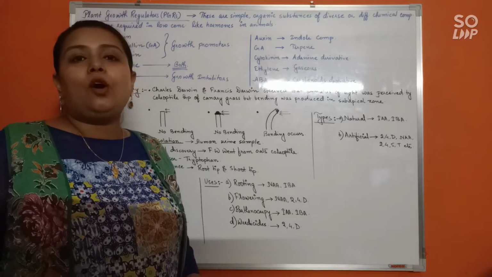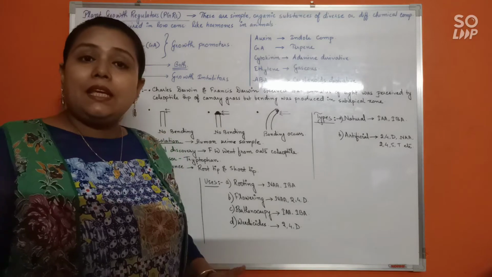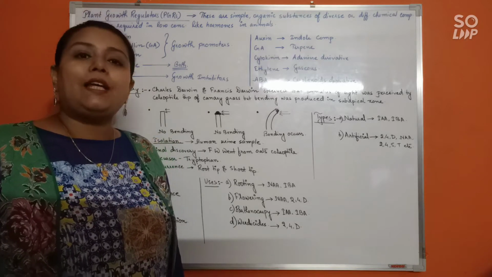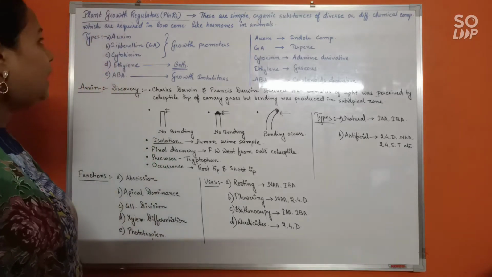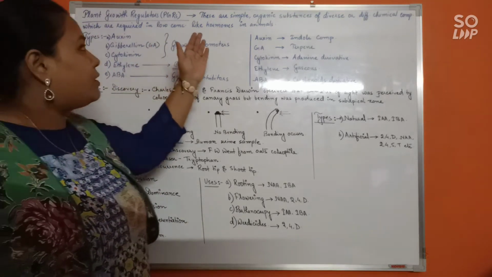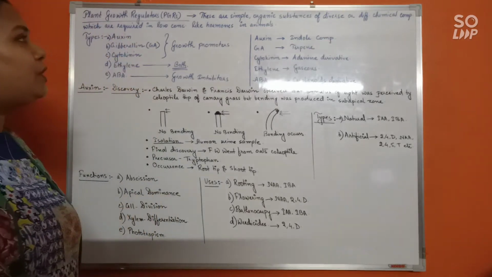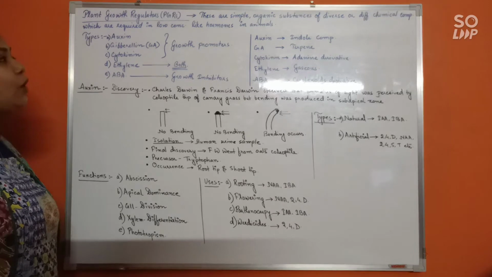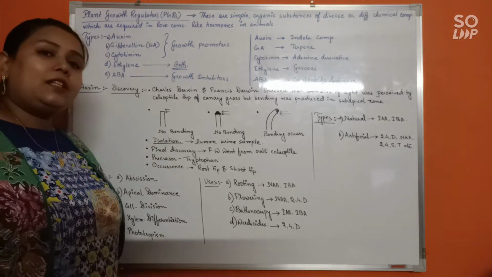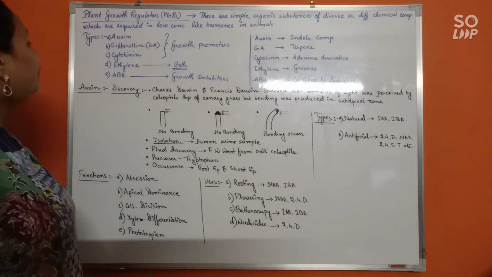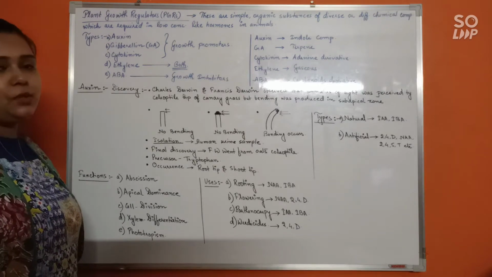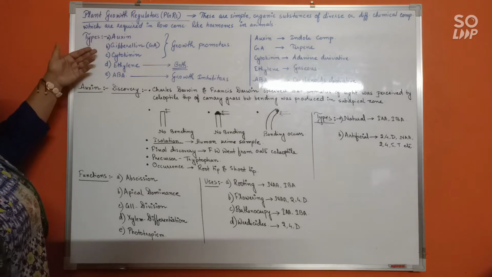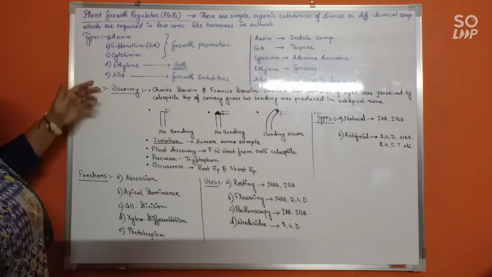Just like hormones are to animals, these are to plants, and hence plant growth regulators are also known as phytohormones. As per definition, these are simple organic substances of diverse chemical composition which are required in low concentration, like hormones in animals. The phytohormones discovered so far are of 5 types: auxin, gibberellin, cytokinin, ethylene and abscisic acid.